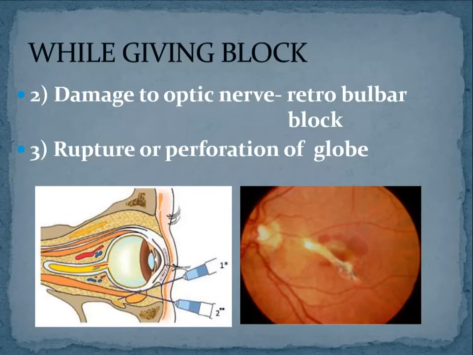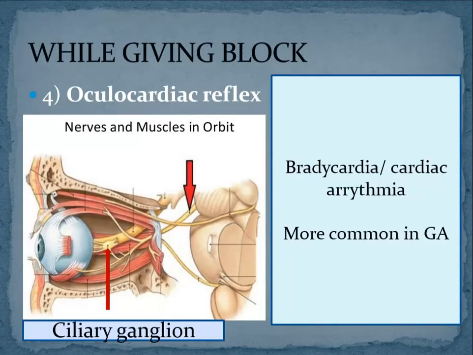Okay, so one more very rare complication is called the oculocardiac reflex. What is it? Oculocardiac reflex means because of pulling on any kind of extraocular muscle, sometimes there can be parasympathetic stimulation, that is stimulation of the vagus. So you will get a vasovagal shock. That means bradycardia or arrhythmias or cardiac arrest, and the patient can die on the table. This is a very rare complication, and it is more common with general anesthesia.